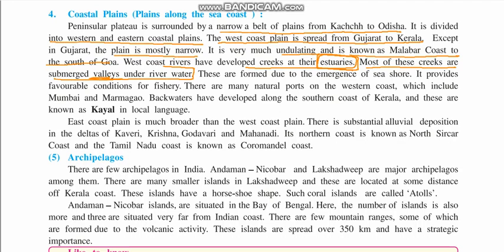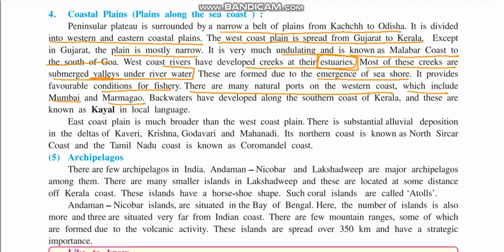These are formed due to the emergence of the seashore. As the seashore emerges, these small types of valleys are created. It provides favorable conditions for fisheries. These are very good for fisheries. There are many natural ports on the western coast of India, which include Mumbai and Marmagao, these are some of them.